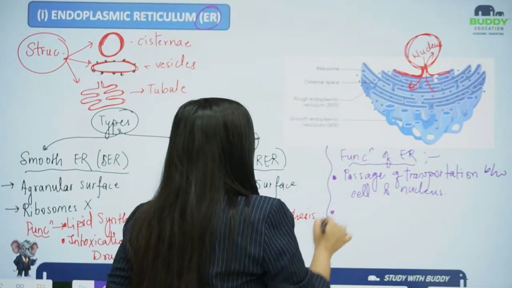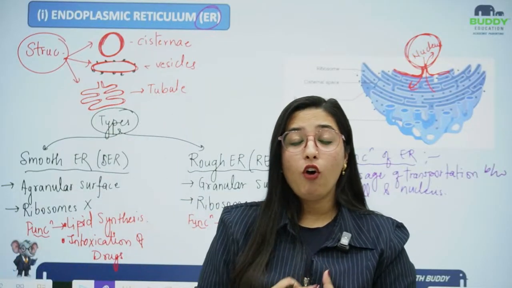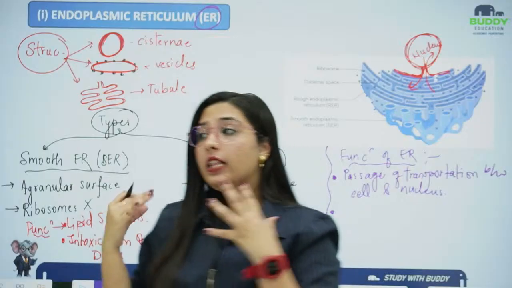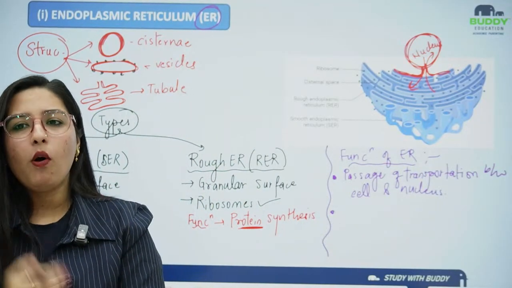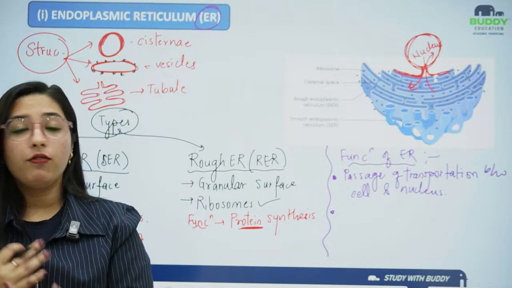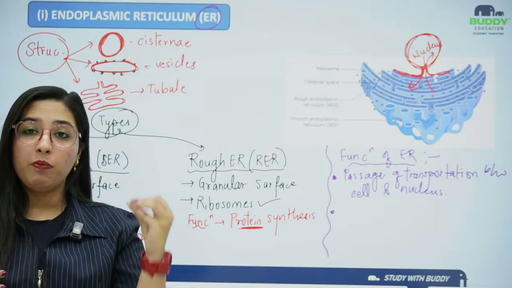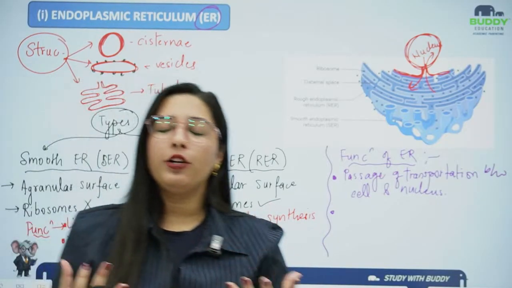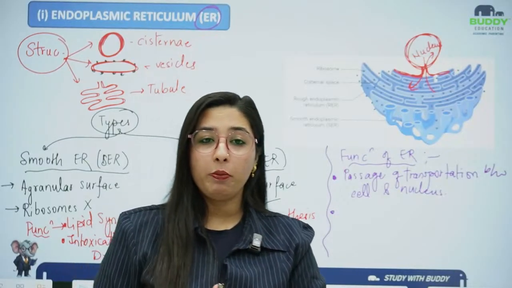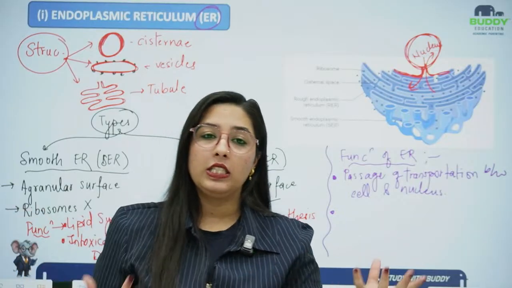Now what is the other function? As I have already told you, this endoplasmic reticulum is responsible for the formation of lipid and protein. That means this is an important part for the plasma membrane, because I have told you the plasma membrane is formed from a bilayer of lipid and protein. So this protein and lipid, at some point of time, will be responsible for the formation of that plasma membrane. That process is known as the biogenesis process.